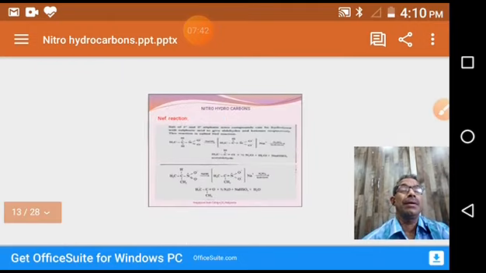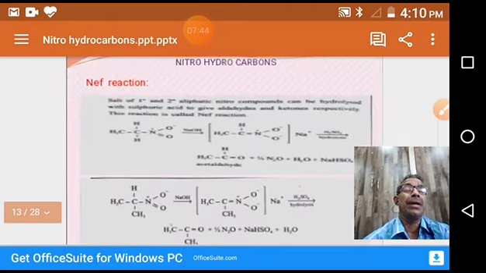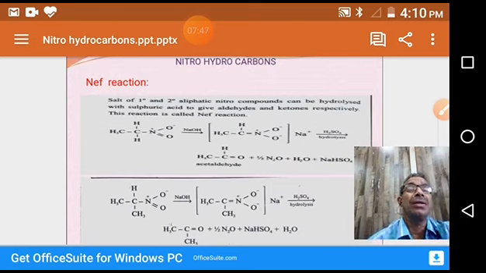Then the Nef reaction. What is the Nef reaction? Salts of primary and secondary nitrohydrocarbons, when they react with sulfuric acid followed by hydrolysis, undergo an oxidation reaction giving aldehydes and ketones respectively. That means primary nitrohydrocarbons give aldehydes, whereas secondary nitrohydrocarbons give ketones. Tertiary nitrohydrocarbons show no reaction with sulfuric acid.